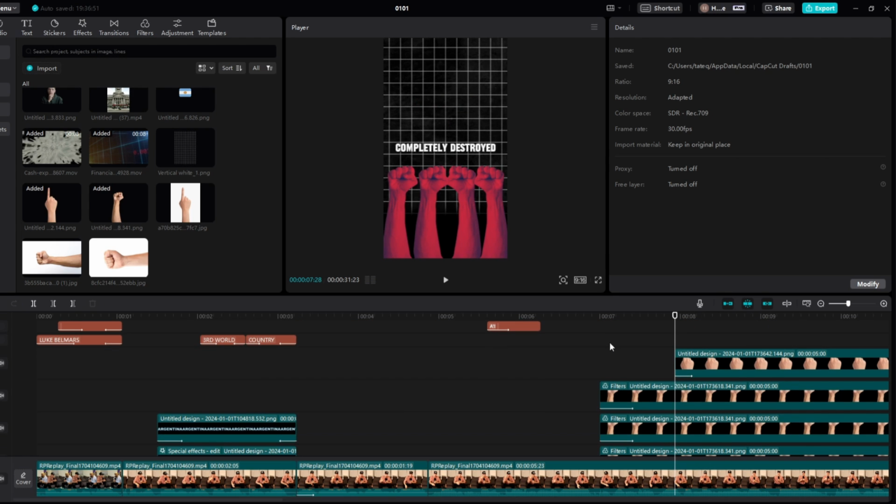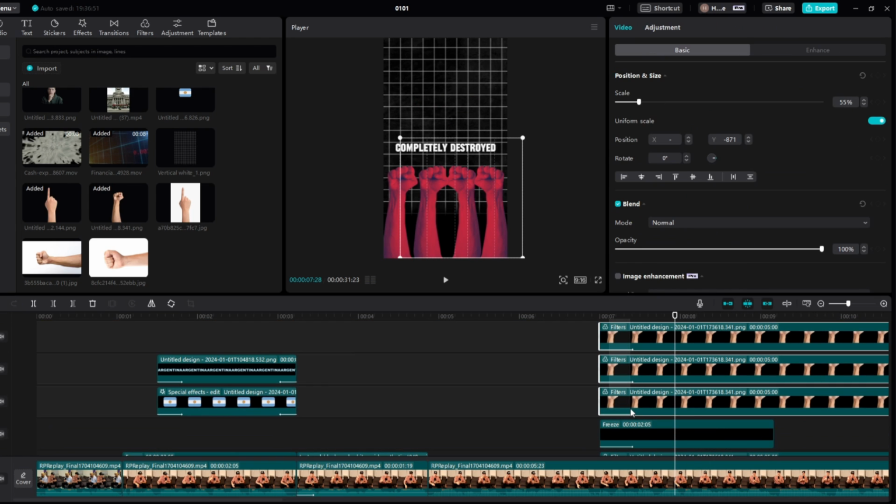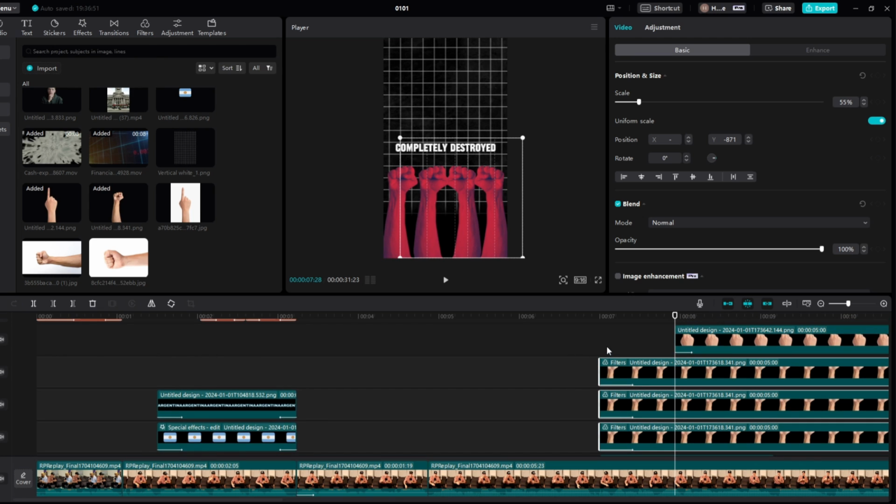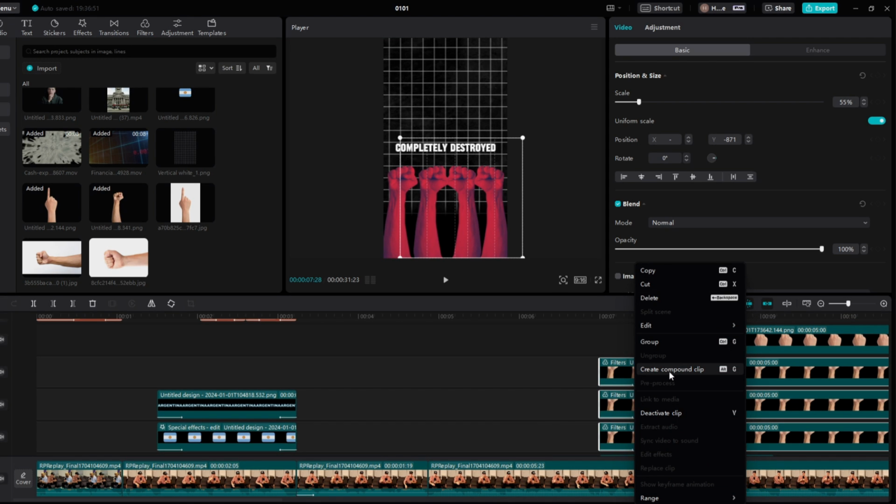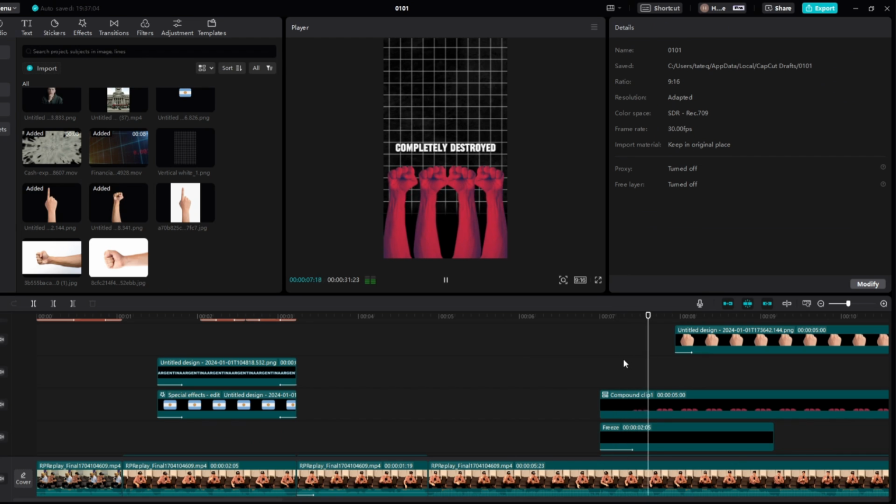And then what we can do with all these ones is highlight them all. Then we can right click and create compound clip, just like so. Completely destroyed by socialism. Perfect. I think this will do. Just something that looks nice and clean. And as this socialism stuff comes in, we can definitely figure out something.